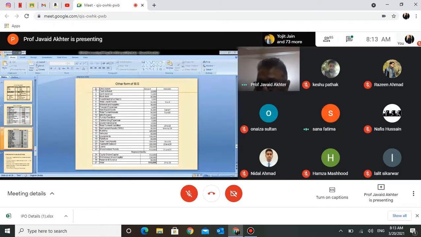Sir, if we make the ledger of these entries, say salary paid, salary account payable debited to salary payable, then in the amount figure, what will be written? Zero? No, why zero?